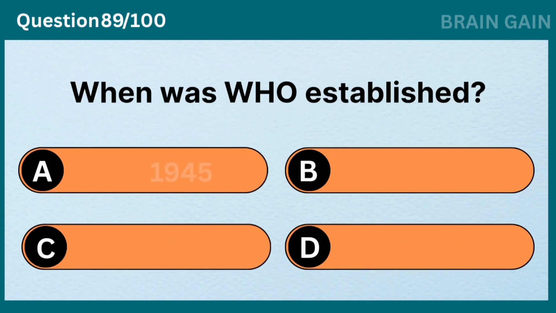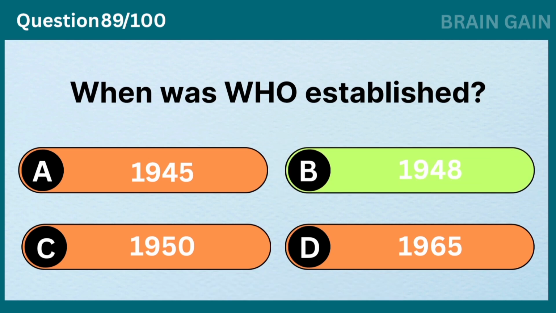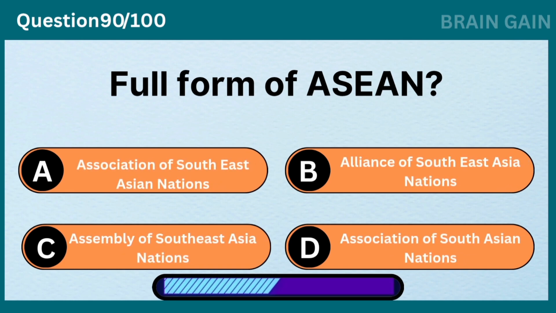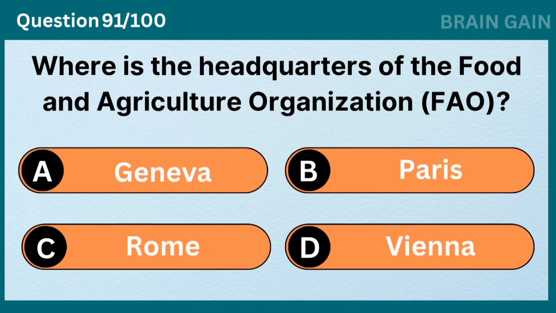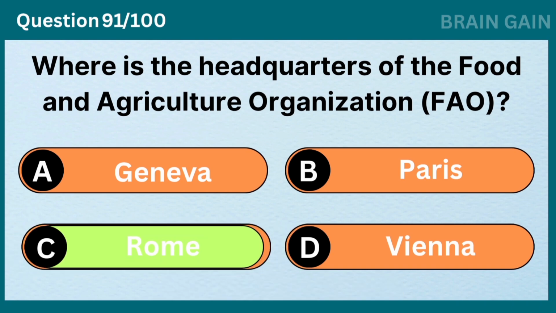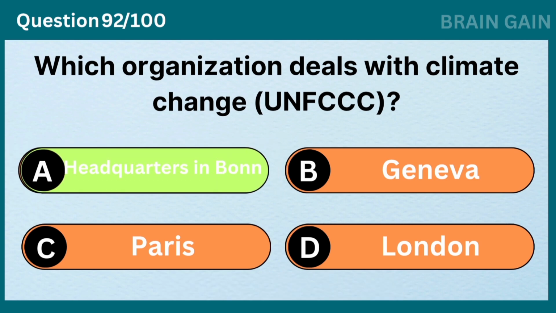When was WHO established? 1948. Full form of ASEAN? Association of Southeast Asian Nations. Where is the headquarters of the Food and Agriculture Organization? Rome. Which organization deals with climate change? UNFCCC. Headquarters in Bonn.